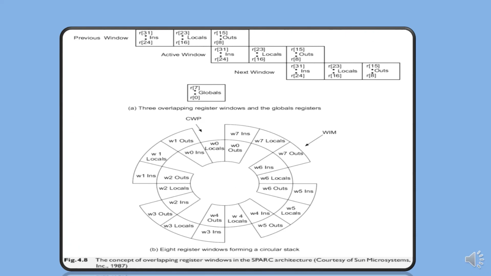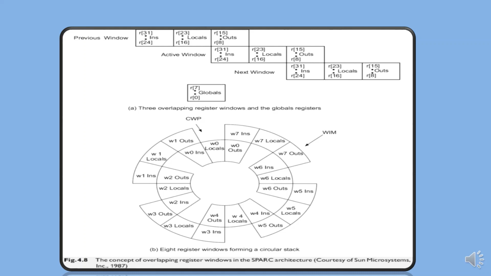The figure shows 8 overlapping windows formed with 64 local registers and 64 overlapped registers, and 8 globals, with a total of 136 registers. Each register window is divided into 3 8-register sections labeled ins, locals, and outs.